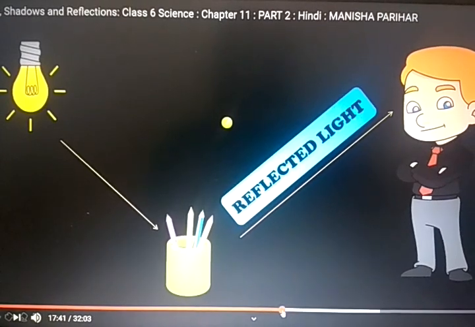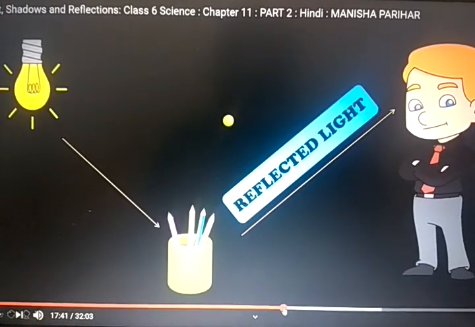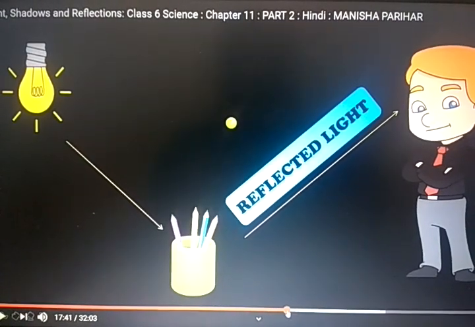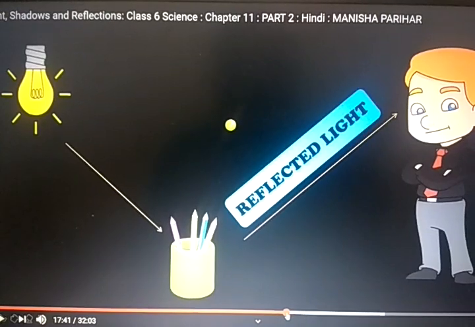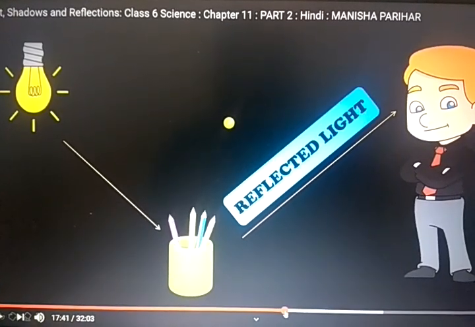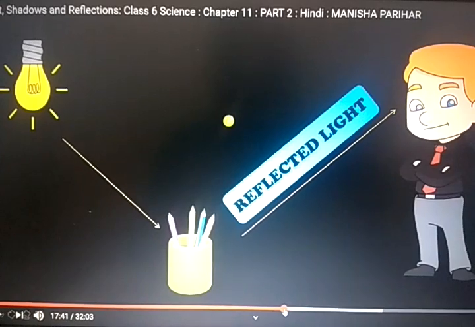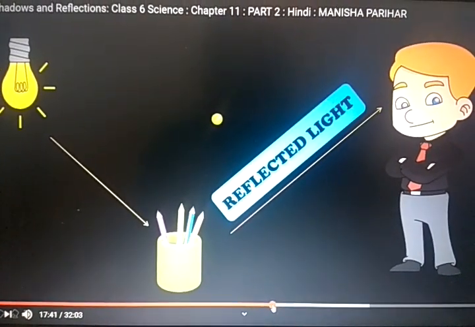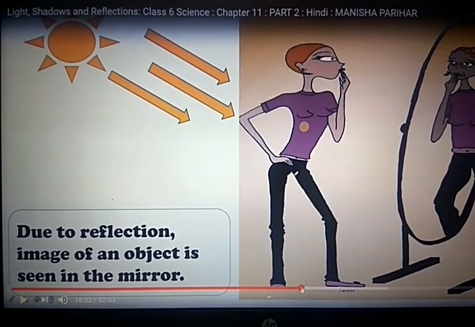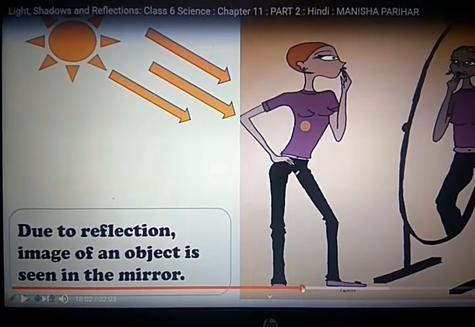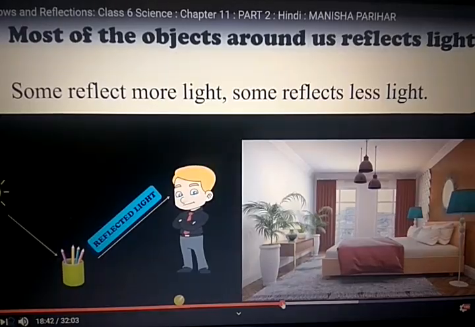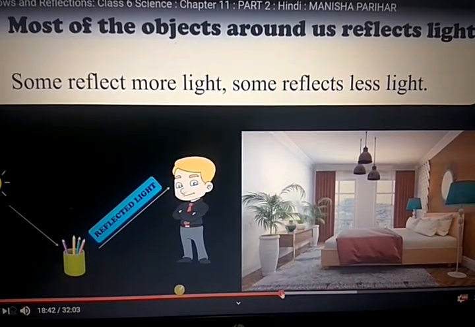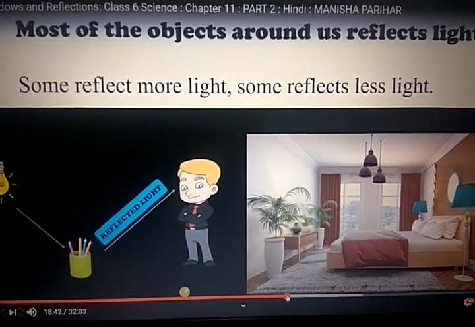We can see any object because light falls on that particular object, and that light is again reflected from the object into our eyes. That is known as reflected light, and this whole case is the reflection of light. So due to reflection, the image of an object is seen in the mirror. Students, most of the objects around us reflect light. Some reflect more light and some reflect less light.